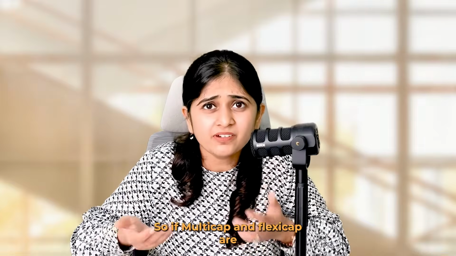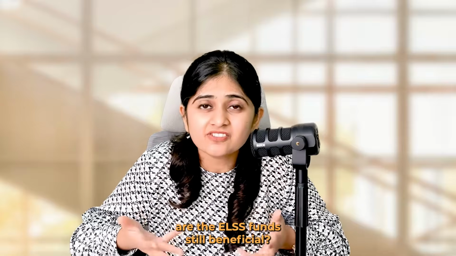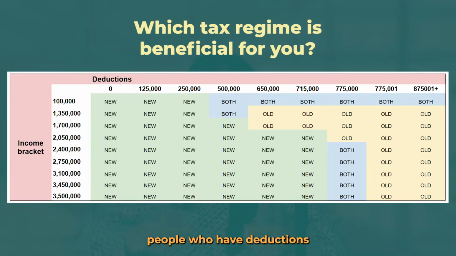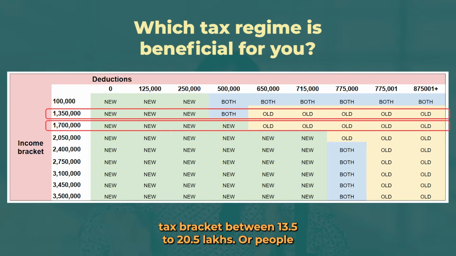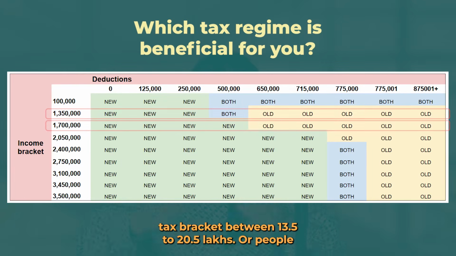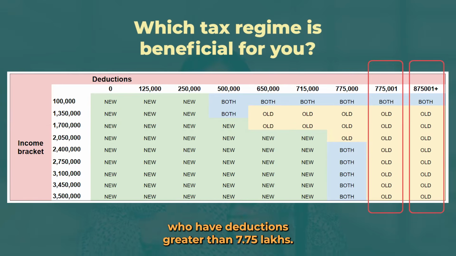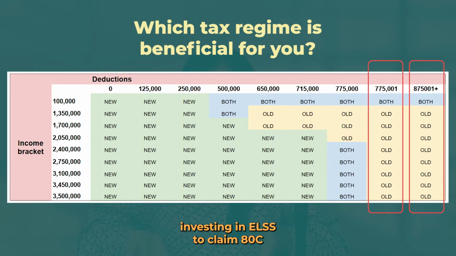So if multi-cap and flexi-cap are better than ELSS on all parameters, then for whom are ELSS funds still beneficial? It's for people who have deductions greater than 6.5 lakh and fall in the income tax bracket between 13.5 to 20.5 lakhs, or people in any income tax bracket who have deductions greater than 7.75 lakhs. For them, investing in ELSS to claim 80C deductions would be beneficial.